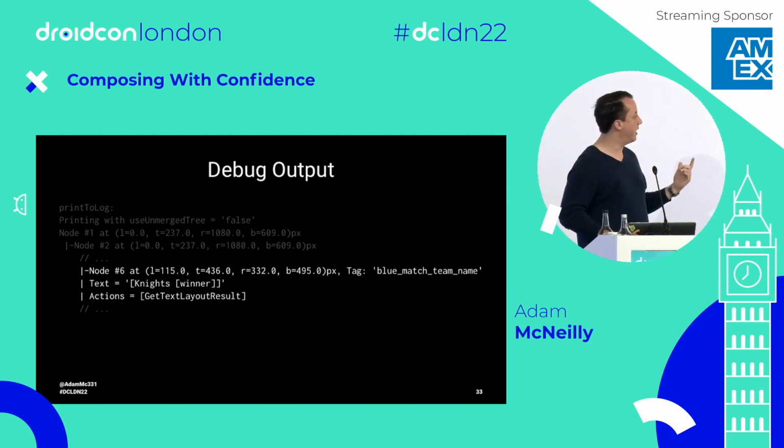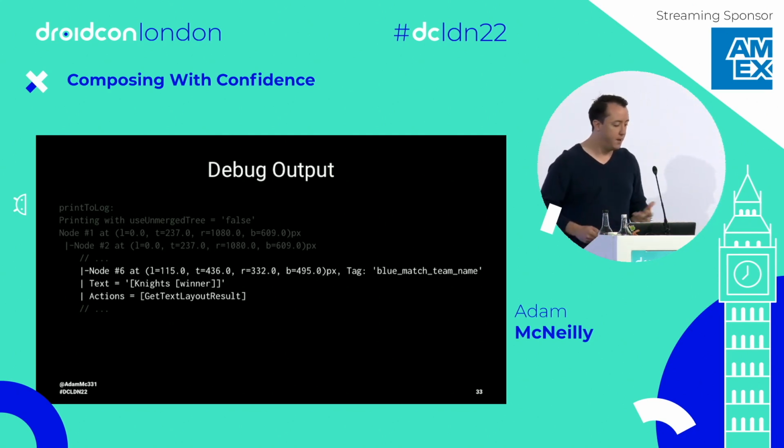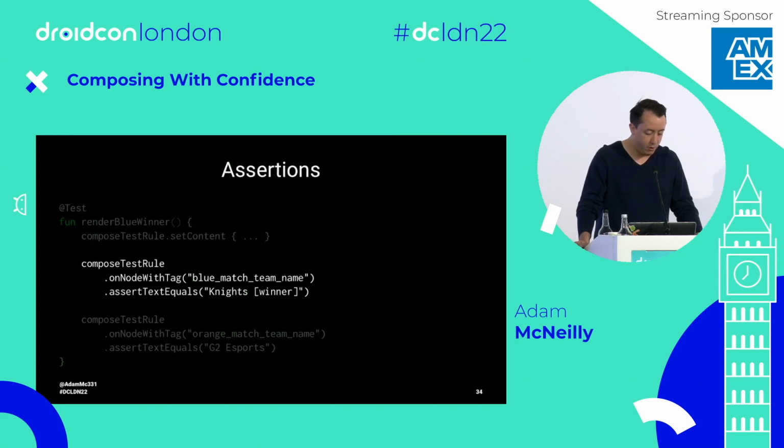But what I can do is assert that if I have this text, then I know the icon's there. I may not be able to visually see that, but my test could verify it. So here's how we would write those assertions. I'd find that node with the tag, and I would just assert text equals Knights with the bracket winner.